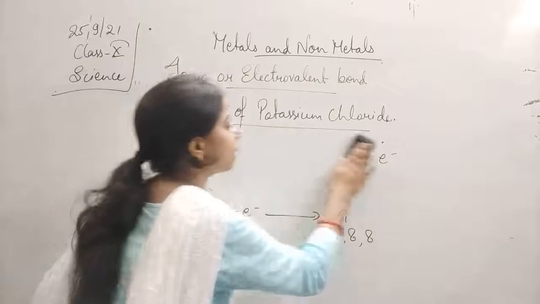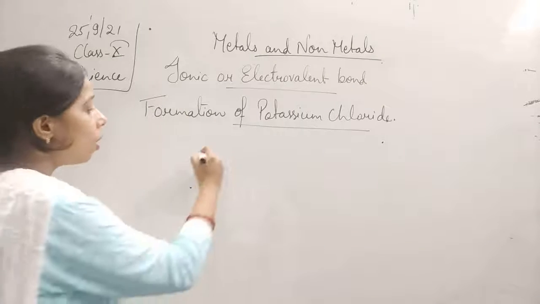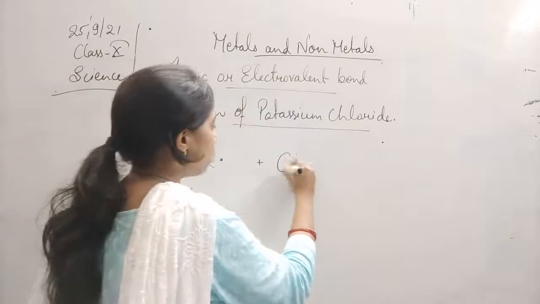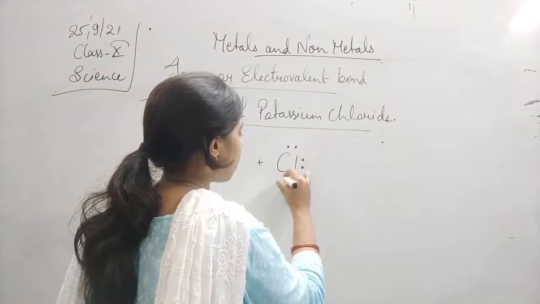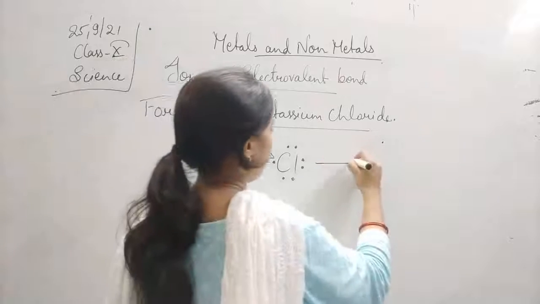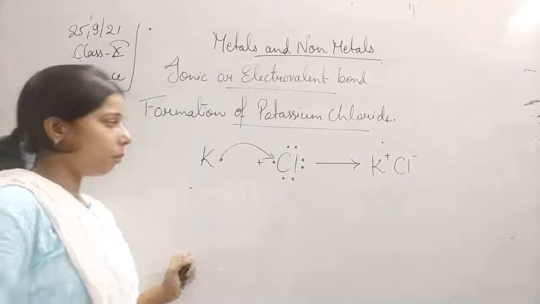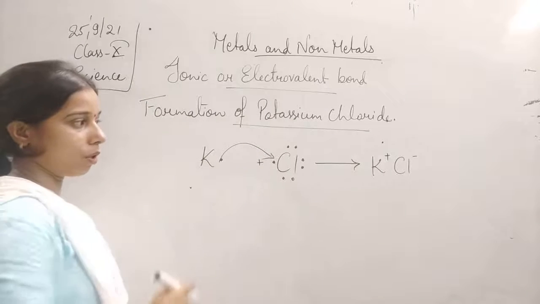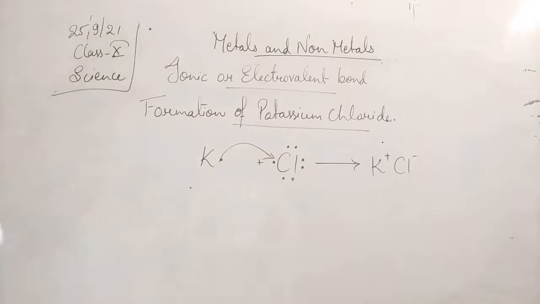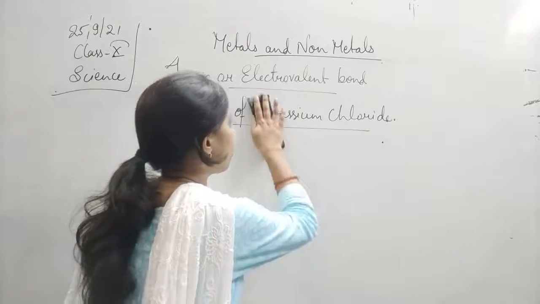Now how is KCl formed, students? We will understand the formation of KCl with the help of the electron dot structure. Potassium has only one electron in its outermost shell, plus chlorine has 7 electrons in its outermost shell. So there will be the formation of K positive and Cl negative, because it has transferred the electron to the chlorine, and thus potassium chloride is formed.